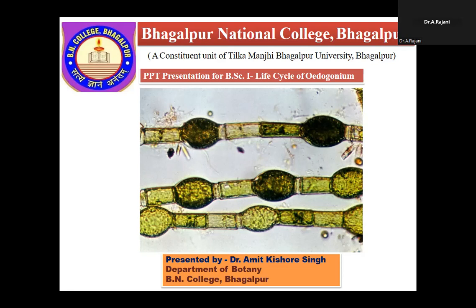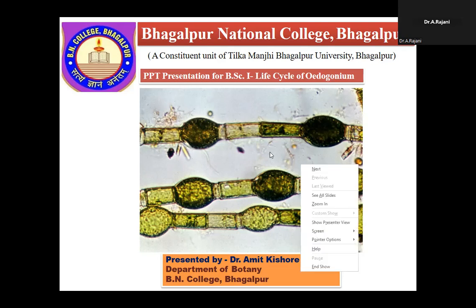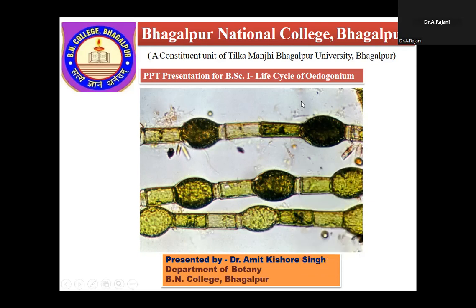This one is also a Chlorophyceae member, called Oedogonium. You can compare Oedogonium with Volvox. The Volvox thallus is a colony or coenobium, but the Oedogonium thallus, see the picture in the PPT, is a filamentous, unbranched body. The thallus is called filamentous unbranched. It is from the same class, but here the thallus is different.